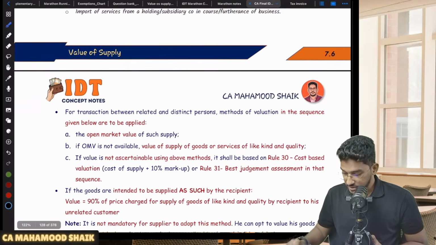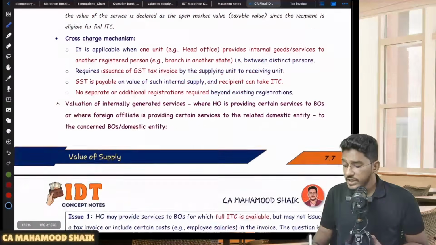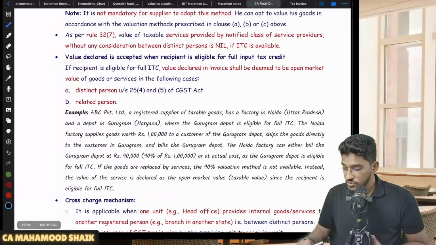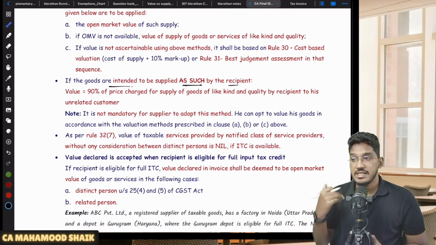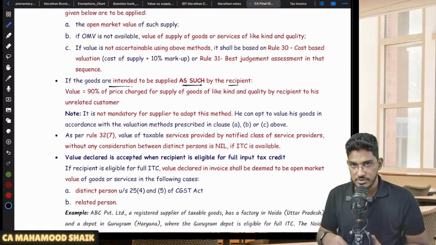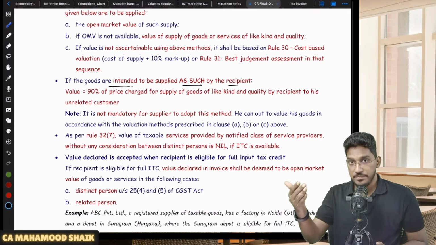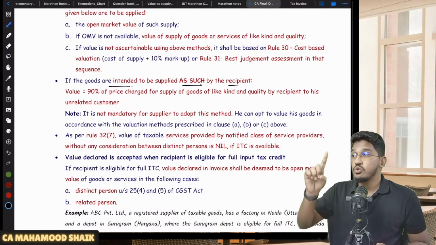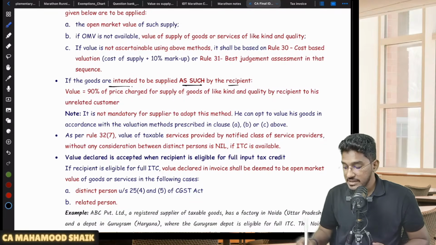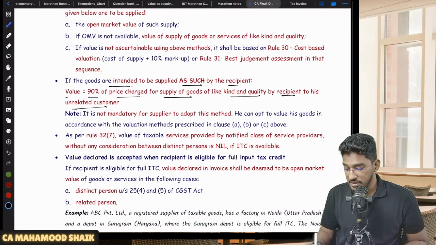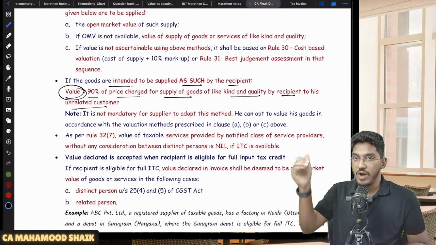So what they try to say here is, if the goods are intended to be supplied as such by the recipient. Let us say a supply is happening between related person or distinct person, and you are making supply of goods, and those goods will be sold as such, as it is. Those goods will be sold by the recipient. In that case, 90% of the price charged for supply of the goods of like kind and quality by the recipient to his unrelated customer, that itself will be considered as value.